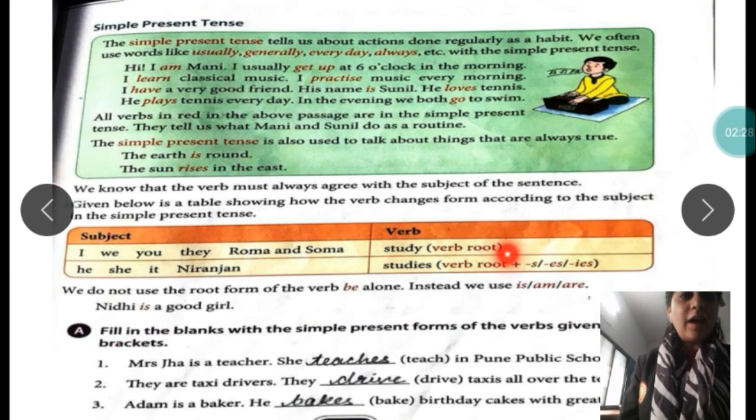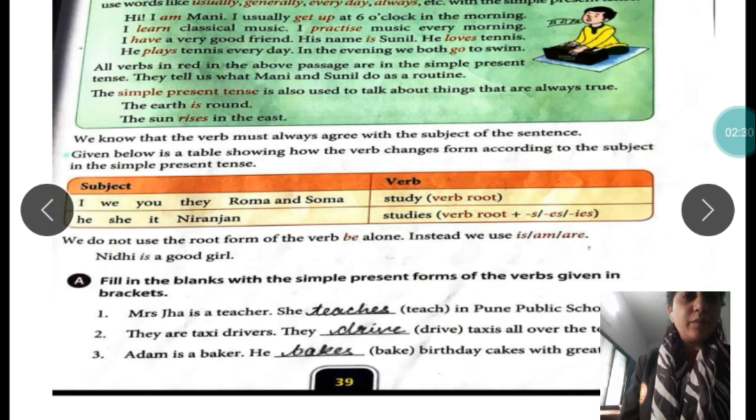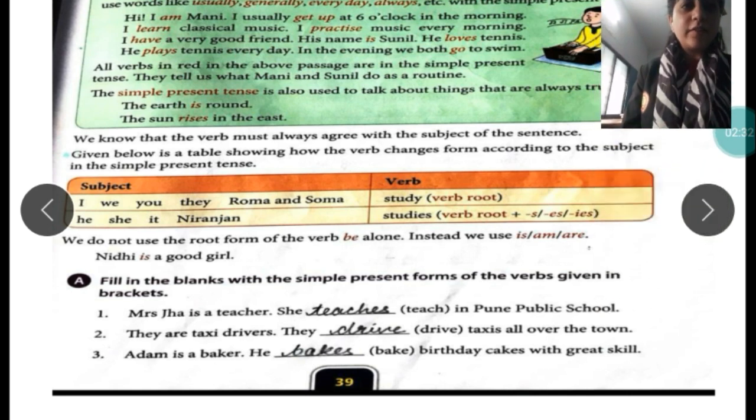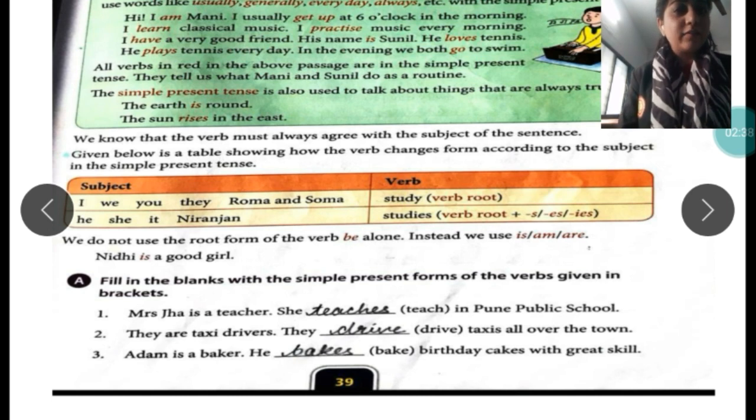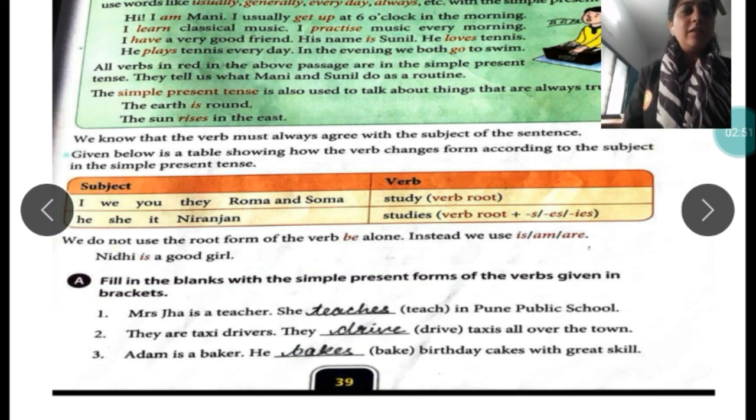So students, now we are going to start with the activity portion. So let's start with the activity portion. Fill in the blanks with the simple present forms of verbs in the given brackets. First one, Mrs. Jha is a teacher. She dash in Pune Public School. So teach would be teaches. She teaches in Pune Public School.